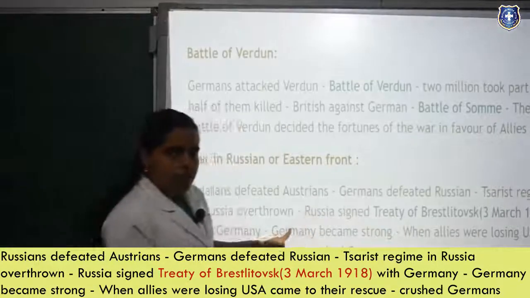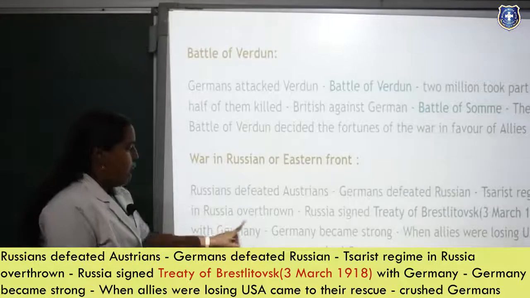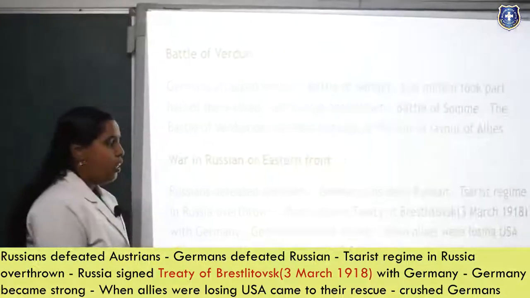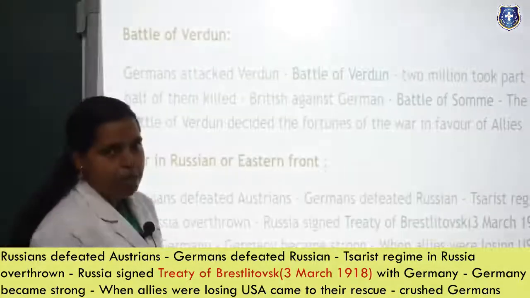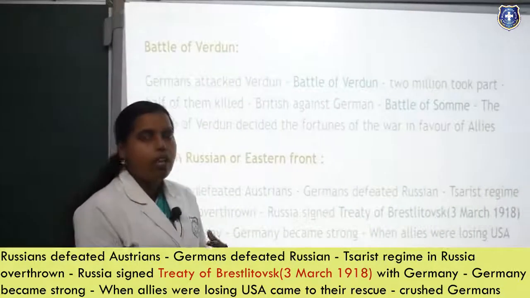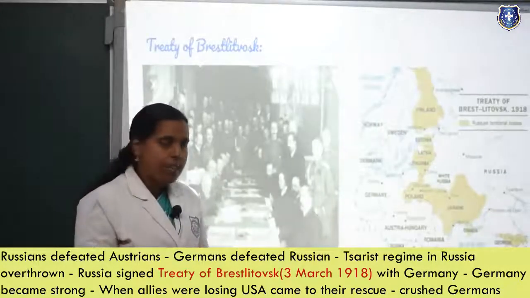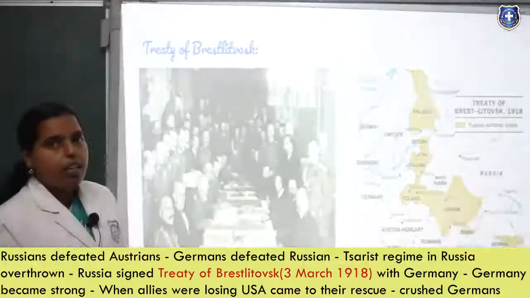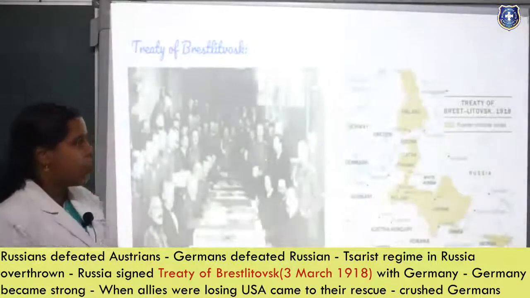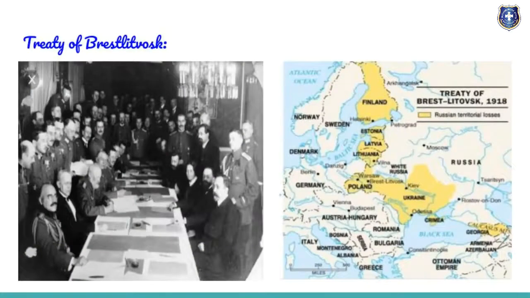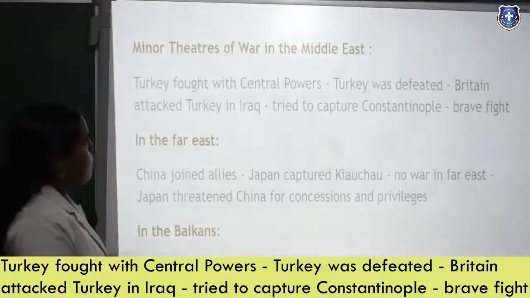Treaty of Brest-Litovsk. There Russia is signing the treaty with the Germans, and Germany became strong when the Allies were losing. The USA came to the rescue and crushed the Germans. So here again, the USA, who is super powerful in the Allies group, is coming to the rescue of the Russians, and they are defeating the Germans. You can see the Treaty of Brest-Litovsk, a small picture and the map of the treaty, showing which areas are included in the agreement.